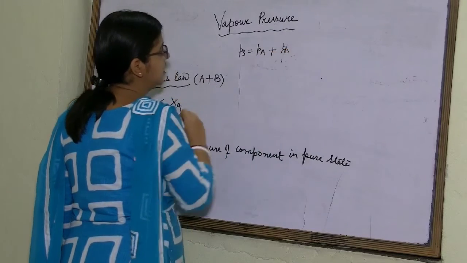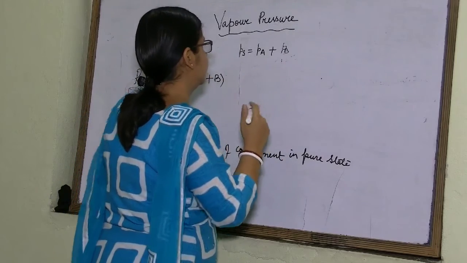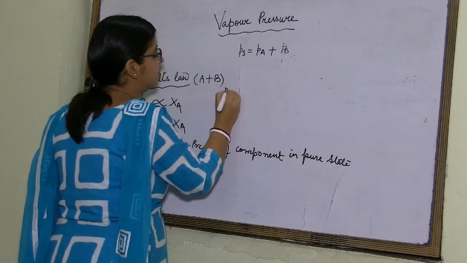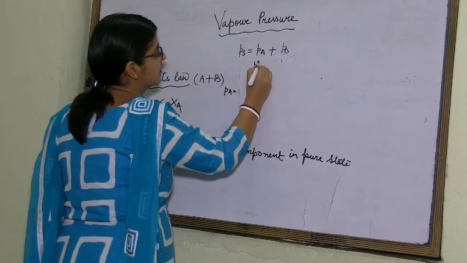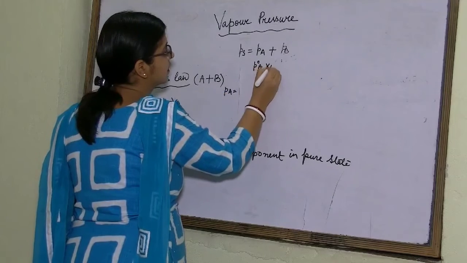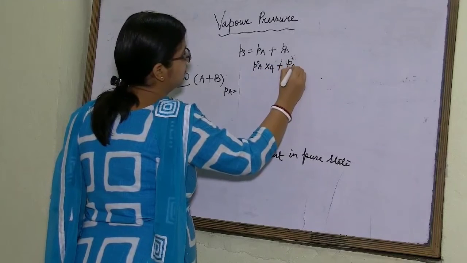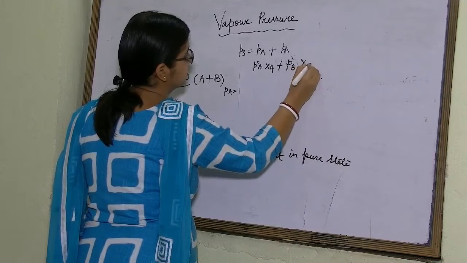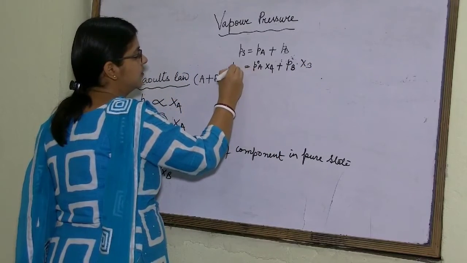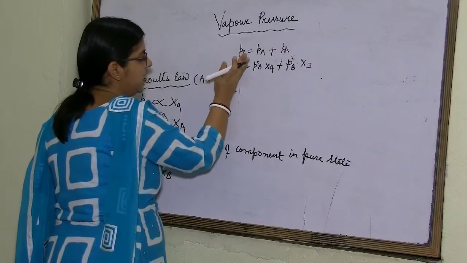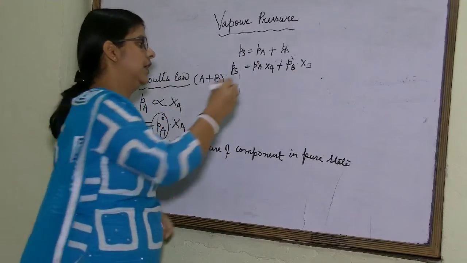Now we can write the values of PA and PB. PA will be equal to P naught A into XA, plus PB will be equal to P naught B into XB. So PS will be equal to P naught A into XA plus P naught B into XB.